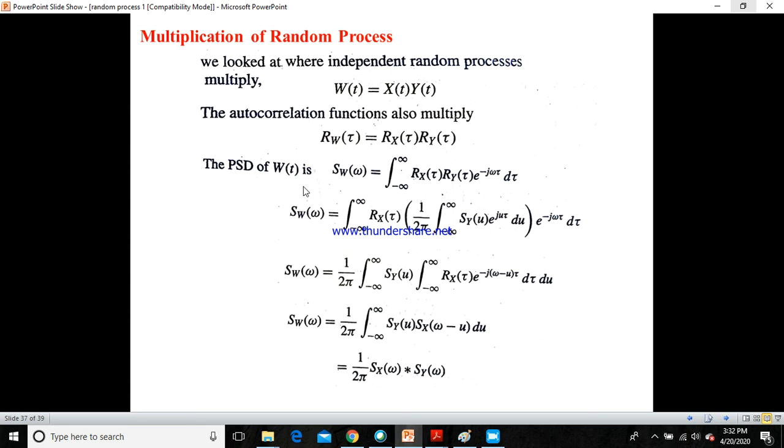Therefore the power spectral density of w of t would be equal to 1 by 2 pi multiplied by the convolution of the power spectral densities of x and y. This is the derivation for the power spectral density of the multiplication of the random processes x of t and y of t.